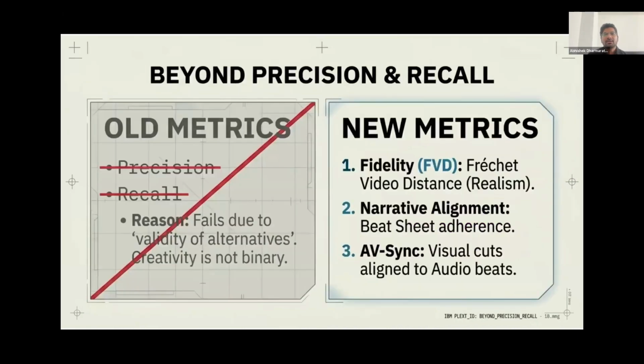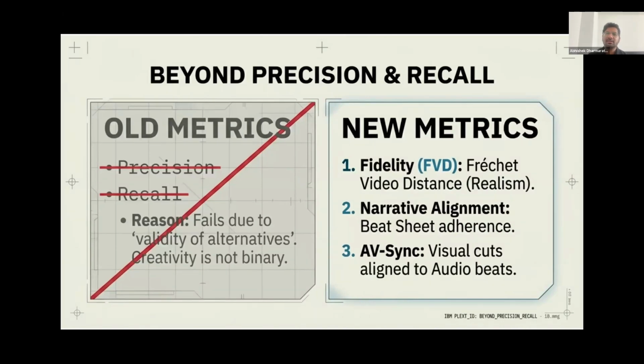Now, beyond precision and recall, as we aggressively shift away from simple extraction and embrace these generative models, we are facing a massive evaluation crisis as our old testing metrics have to completely change. Old retrieval metrics like precision and recall fail miserably now because human creativity is inherently subjective and not simply binary.